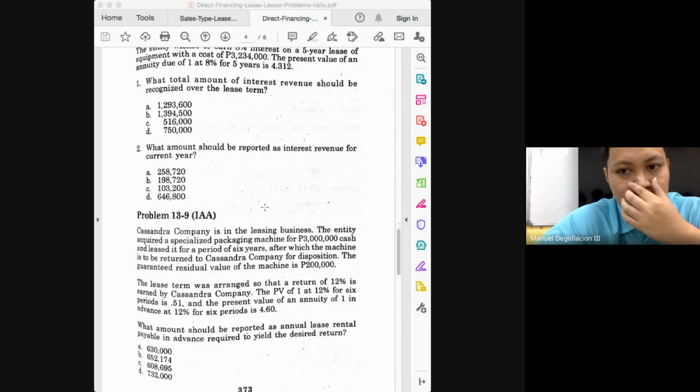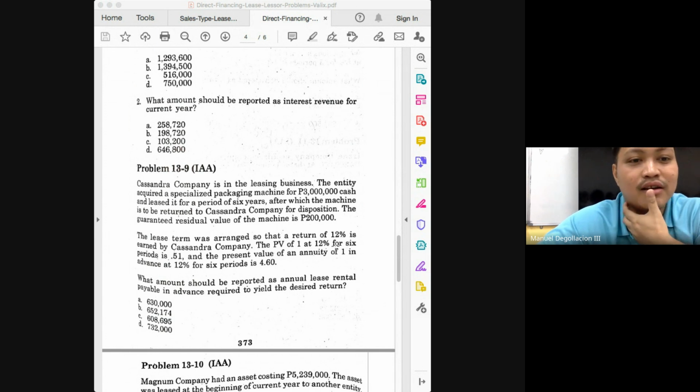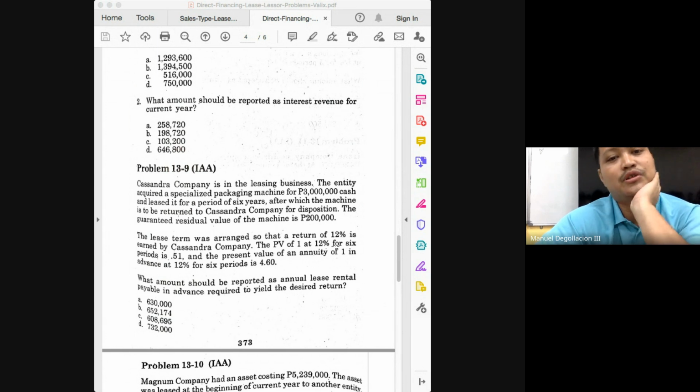Let's proceed to Cassandra, class. The entity acquired the specialized packaging machine for 3 million cash. What's wrong? Someone is named Cassandra. Cassandra Company.